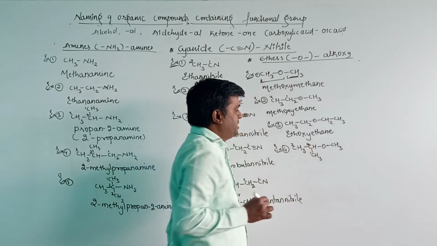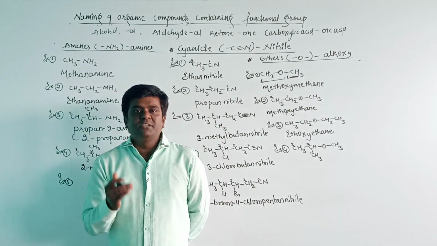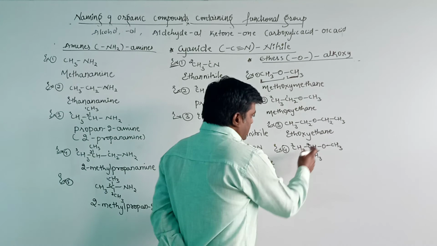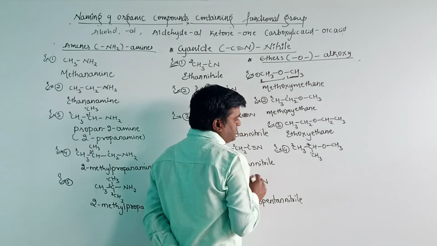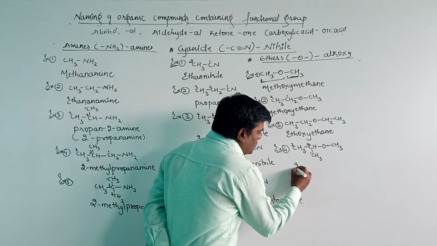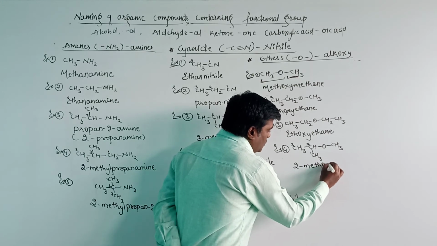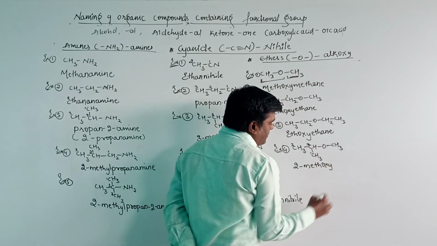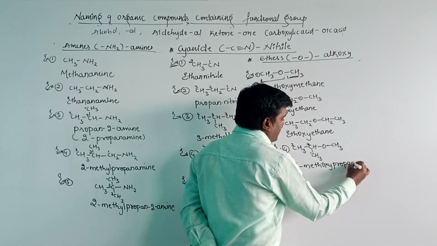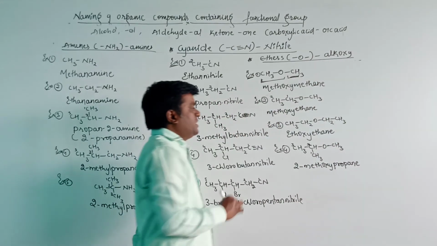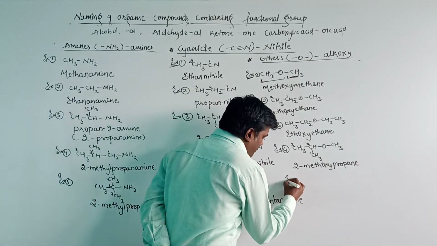The numbering should be done in such a way that the substituent group or functional group should get the lowest number. Here, the OCH3, that is the alkoxy group, is present on the second position. Then 2-methoxy. The number of carbon atoms is 3, therefore prop, saturated, propane. 2-methoxypropane is the name for the organic compound.